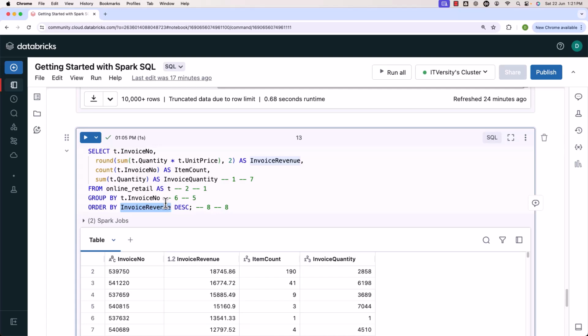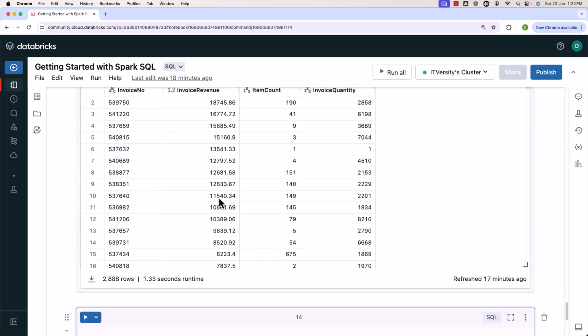But in Spark SQL, as part of the group by also, you can specify the numbers when it comes to the columns which you wanted to use as part of group by. So in this case, even if I say 1, because we wanted to group the data by invoice number, it will work. Keep in mind, as part of group by, we will not be able to use the derived fields, especially when aggregation is involved. So if you say 2 or 3 or 4, it will not work, but 1 will work. With respect to other databases, specifying the column aliases as part of group by will not work.